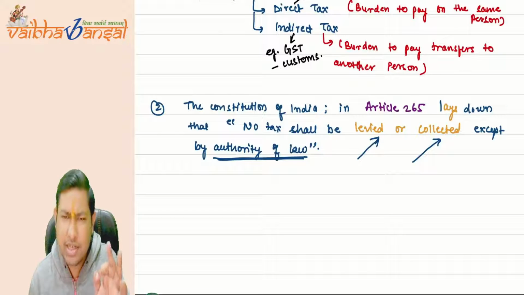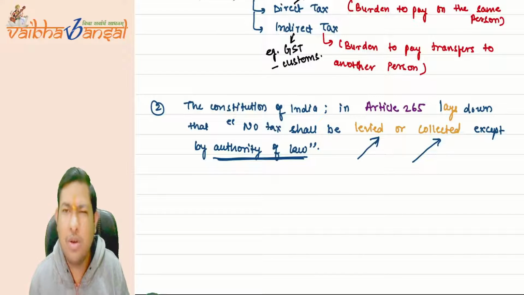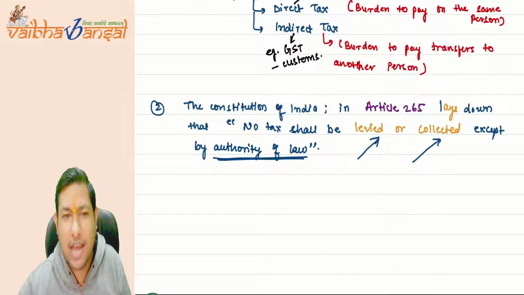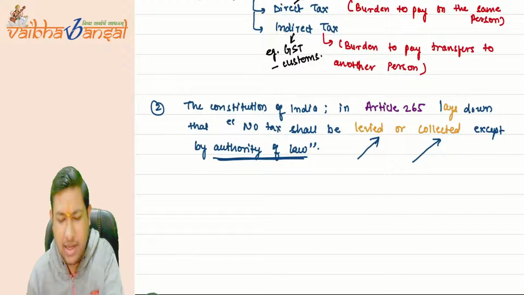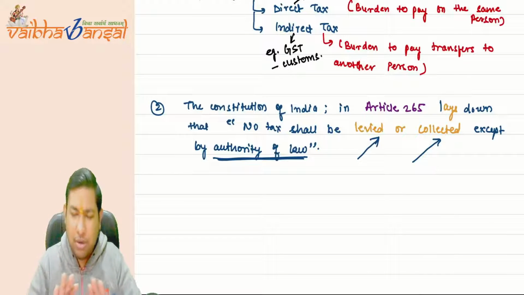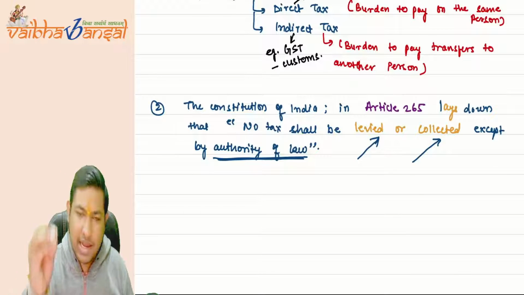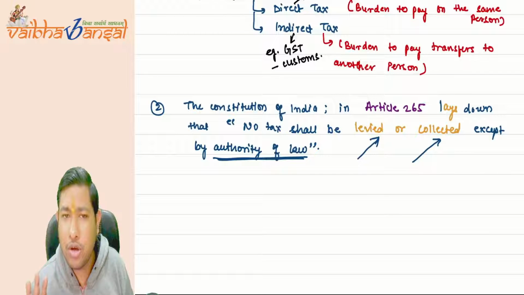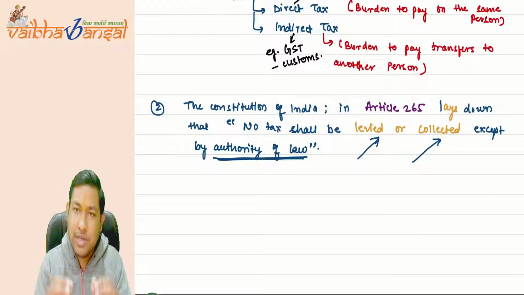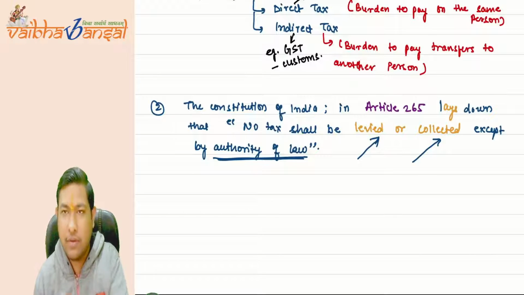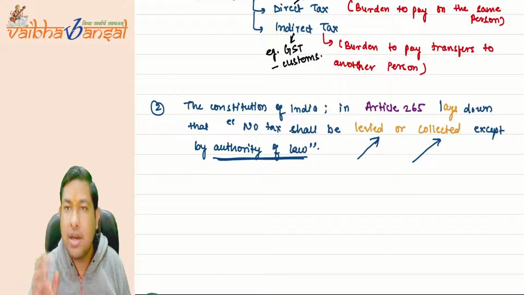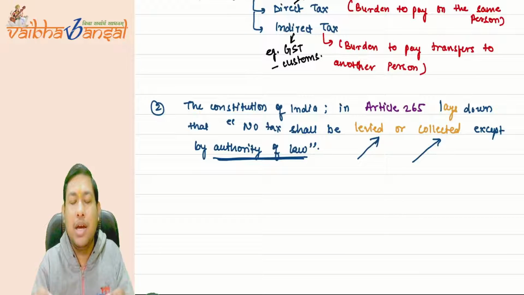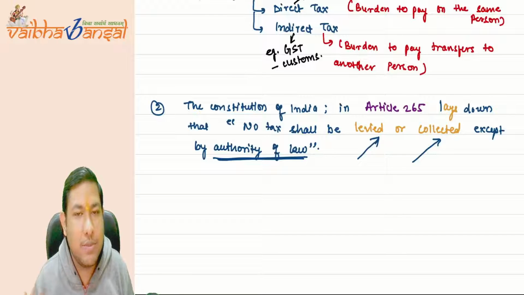So again, this is from the exam point of view, from the MCQ point of view. I am not expecting that the ICI is going to ask you the article number 265, the article which says by whom taxes can be collected. I am not assuming that ICI is going to ask this question. Just for your practical knowledge, you must know that article number 265 of the Constitution of India lays down that no tax shall be levied or collected except by the authority of law.